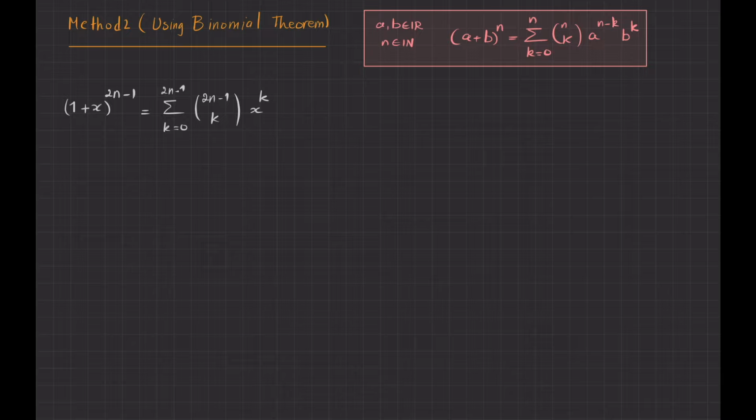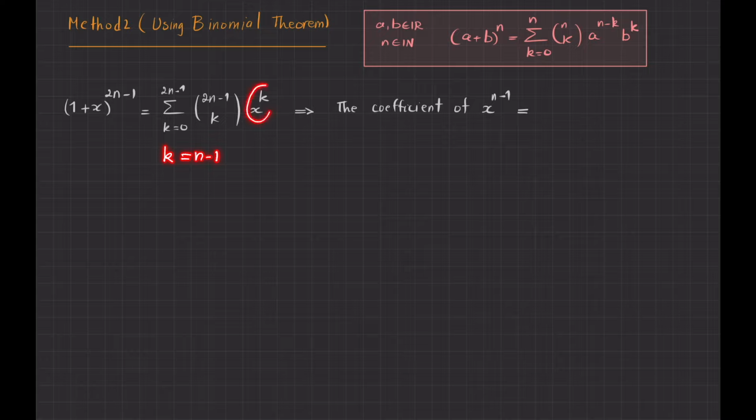And now I ask you, what is the coefficient of x to the power of n minus 1? So what's the coefficient? It's very simple, because you know that k goes from 0 to 2n minus 1. So at some point k reaches the value of n minus 1.